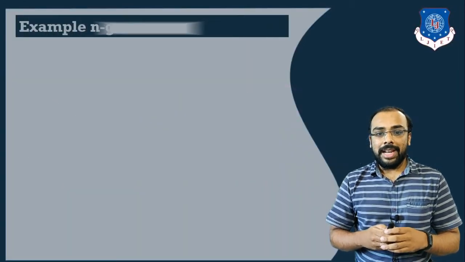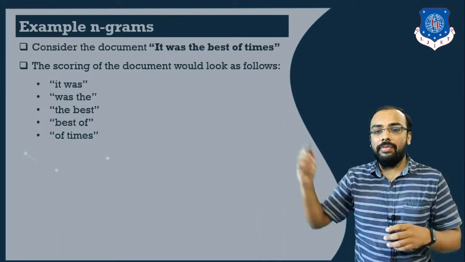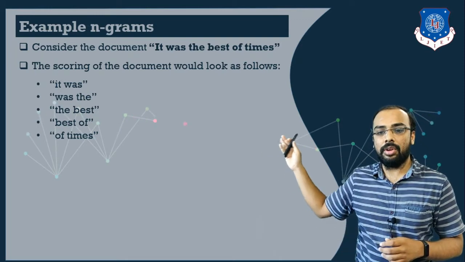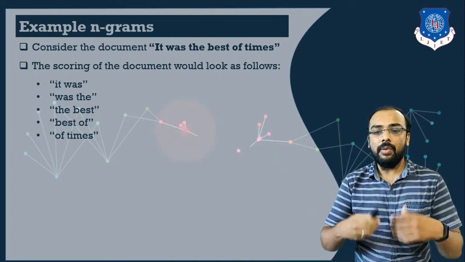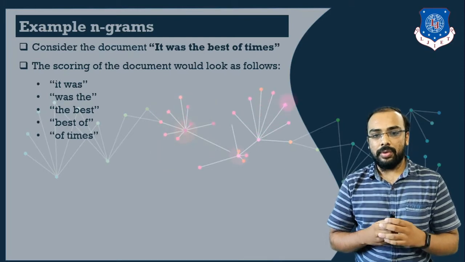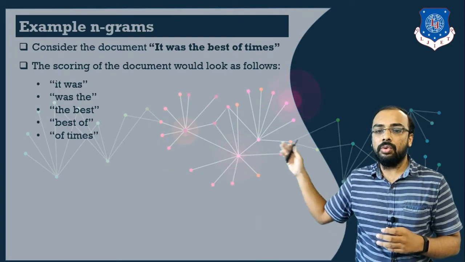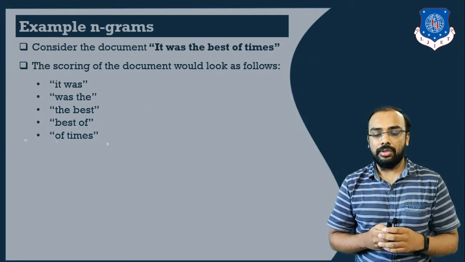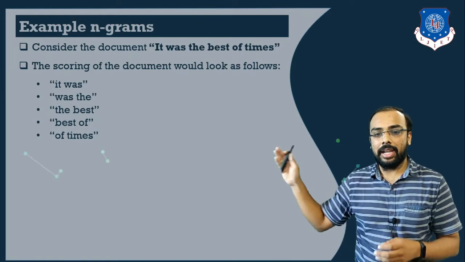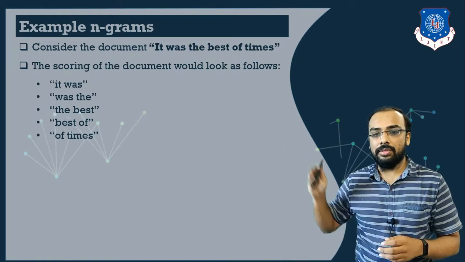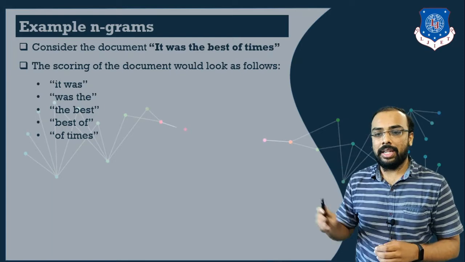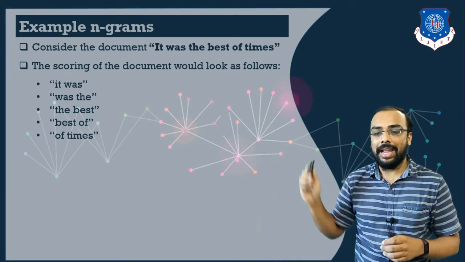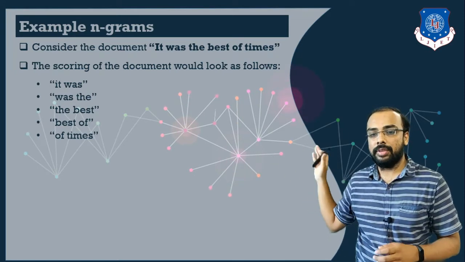Next we will see an example of n grams. Let us consider a document: it was the best of times. How can we score these words? As I have told, we will take 2 consecutive words because I want to create a bigram model. First we will take it was, second was the, next the best, next best of, and at the last of times.